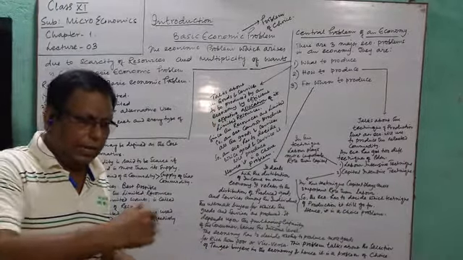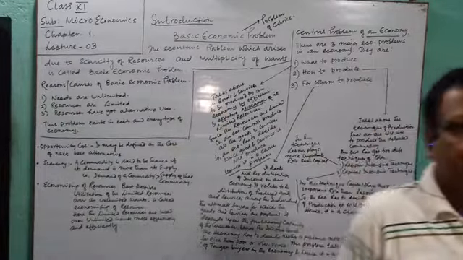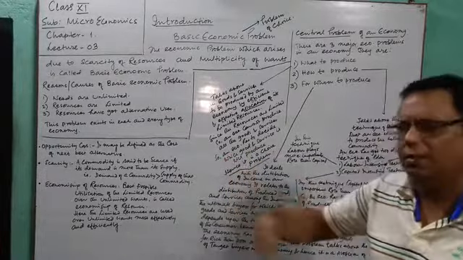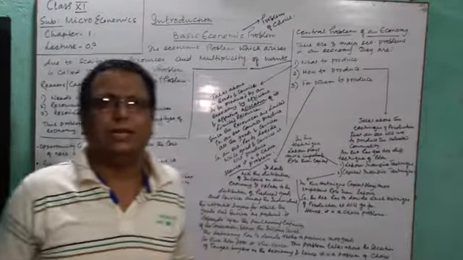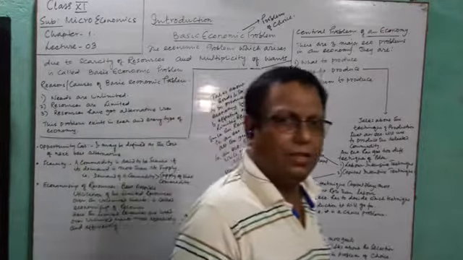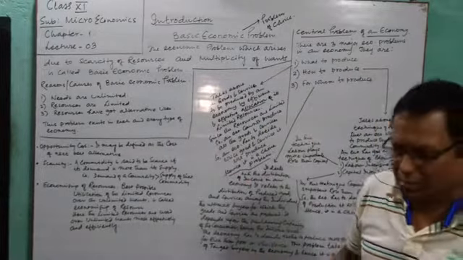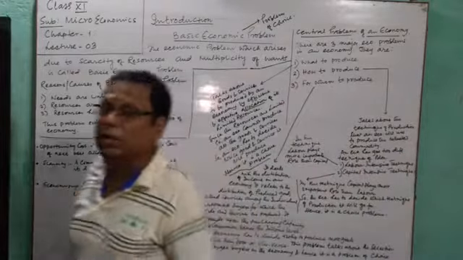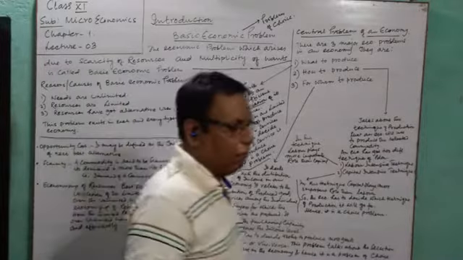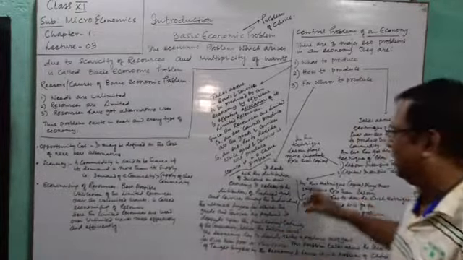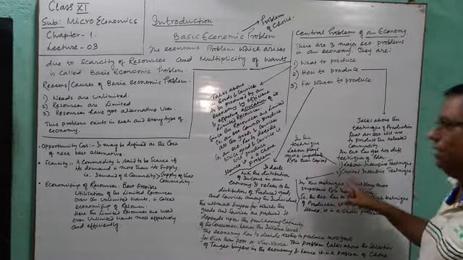Suppose a cottage industry. If you visit a cottage industry, you will find large number of people are working over there manually, and less amount of capital and fewer machines are needed. So this is an example of the labor-intensive technique of production. Our India has a vast population, a large number of unemployed people. So for our economy, we think that labor-intensive technique of production will be more appropriate than the capital-intensive technique of production.